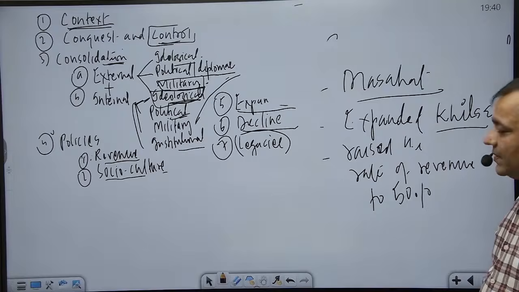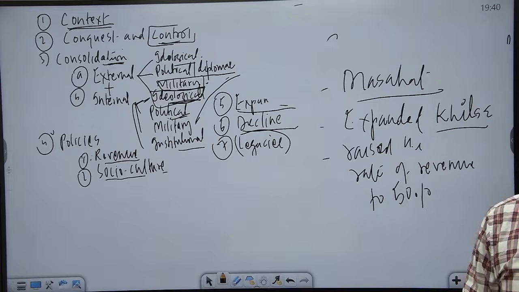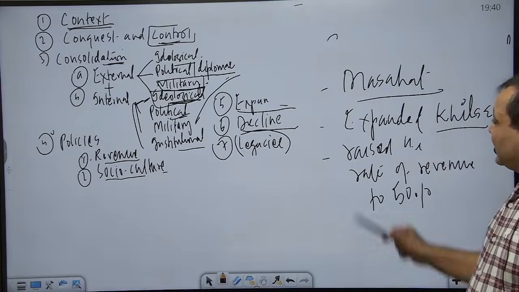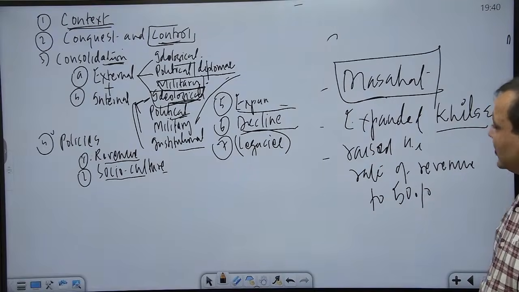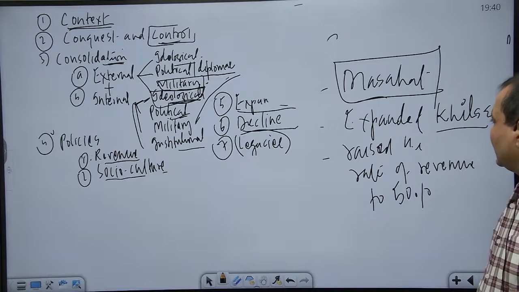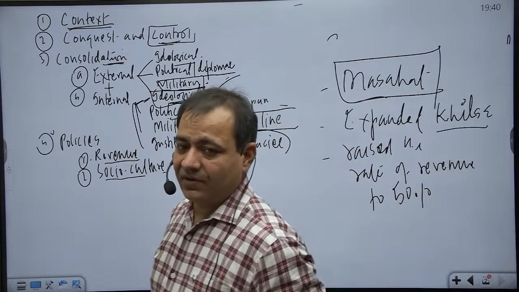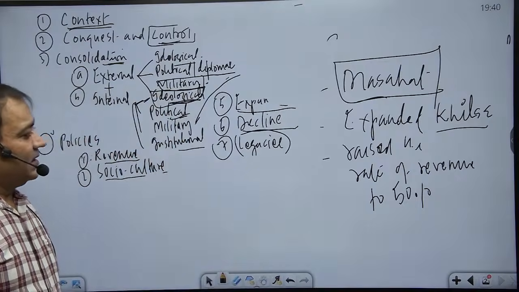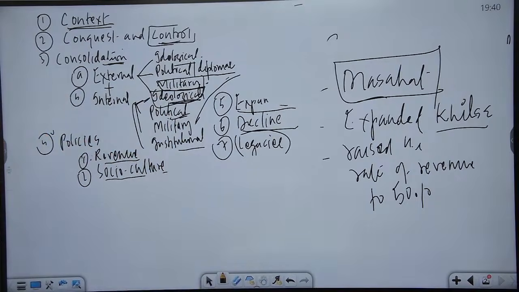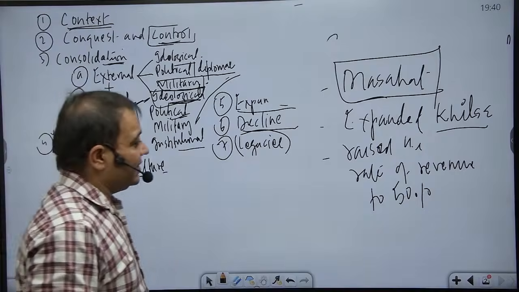So these are some remarkable changes made by this person in the taxation system: introducing a new system of measurement of land, masahat, introducing new taxes like ghari and charai, excluding the landed intermediaries, establishing direct contact with the peasants, and also raising the rate of revenue to 50%, that is one half of the total production, and expansion of khalsa.